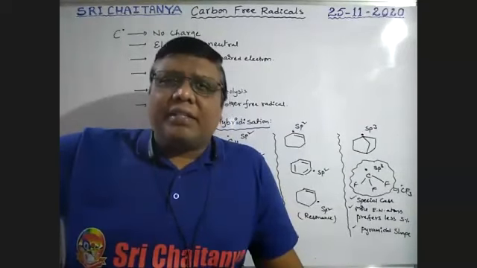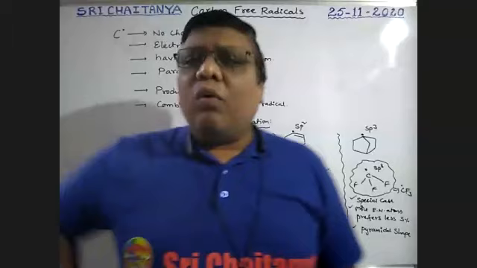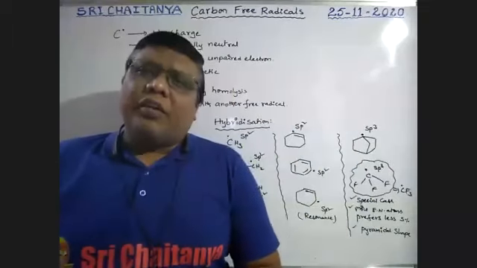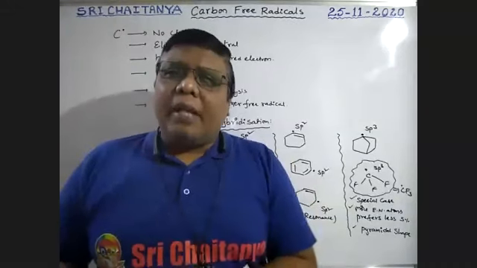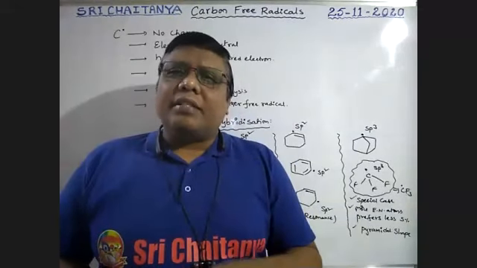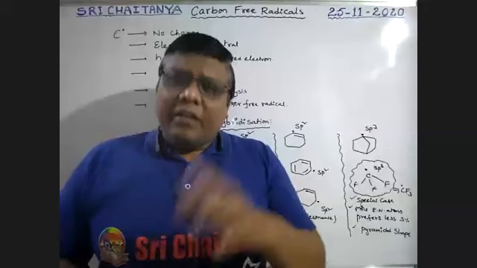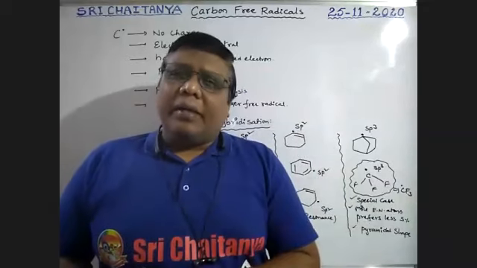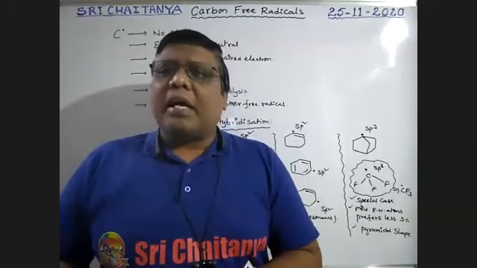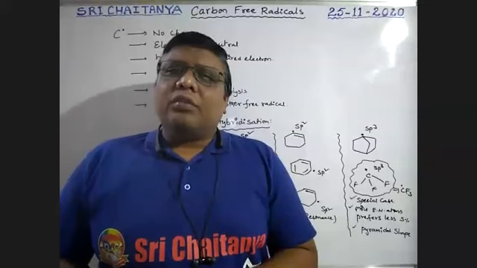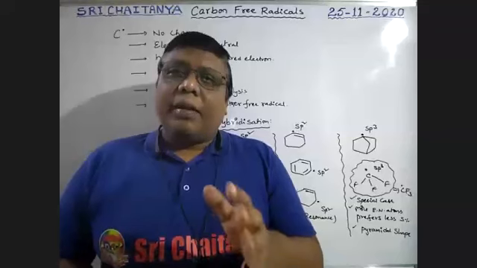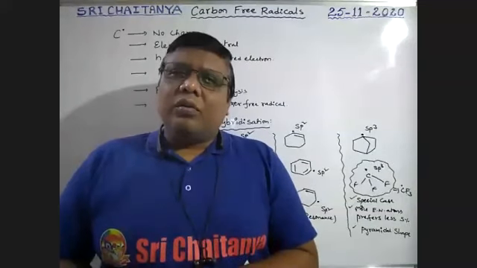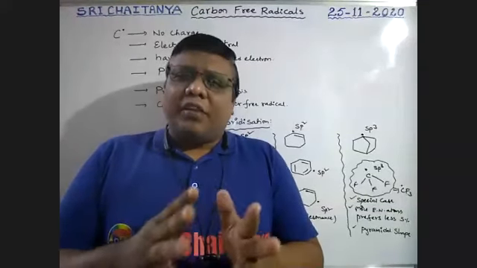Carbon free radicals. See here, boys. What are these carbon free radicals? Any species having an unpaired electron is called a free radical. If that unpaired electron is present on carbon, that is called a carbon free radical. Free radicals are formed by homolysis.